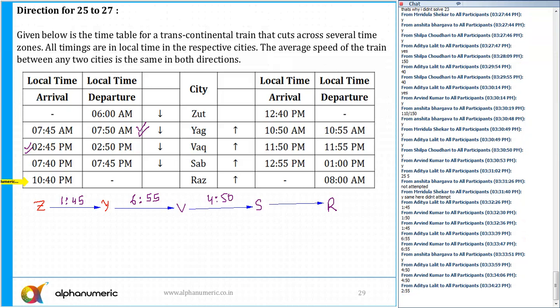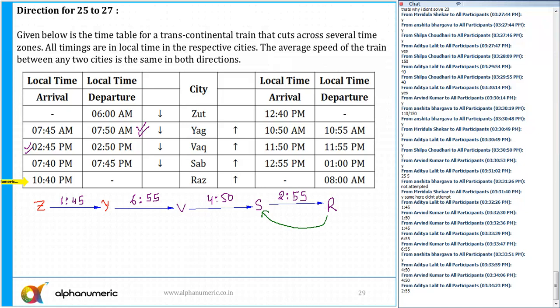7:45 p.m. to 10:40. Yes, that's right. 2 hours and 55 minutes. So from S to R, the total time is 2 hours and 55 minutes. Now let's write down the returning time. While returning, how much time has been taken? So from S to R, can you tell me what is the R to S?